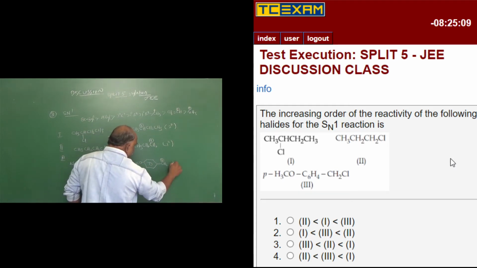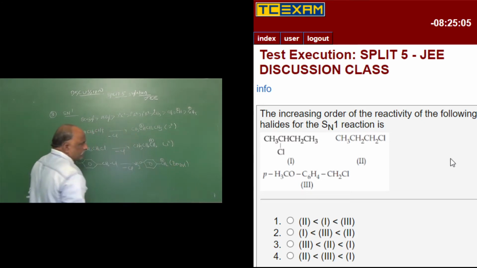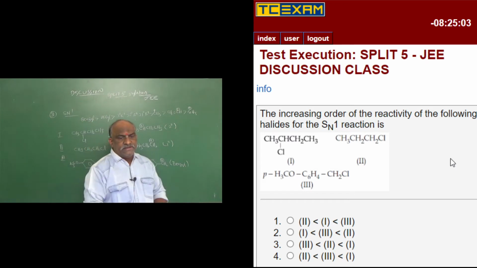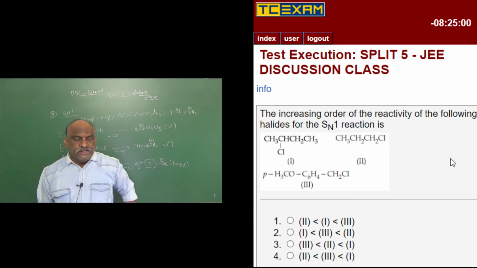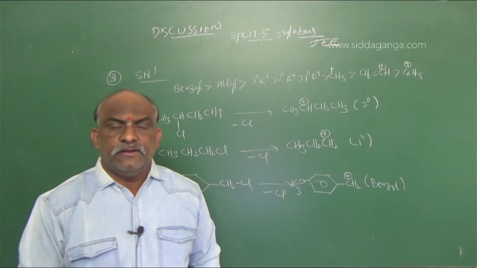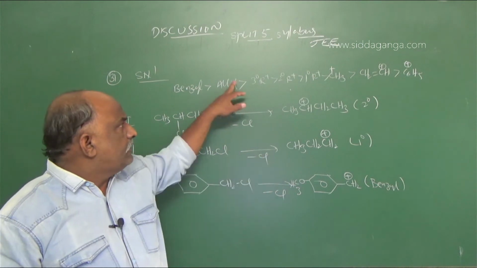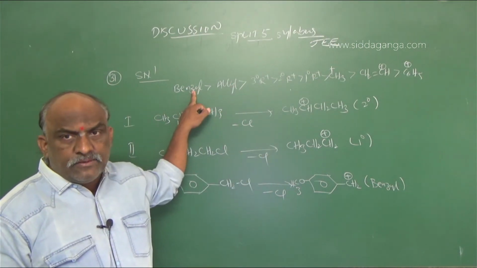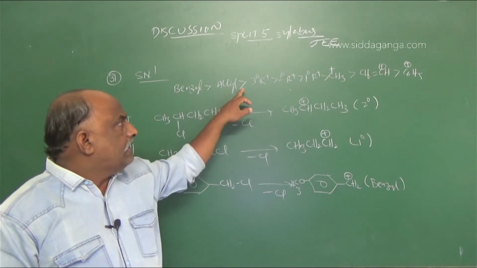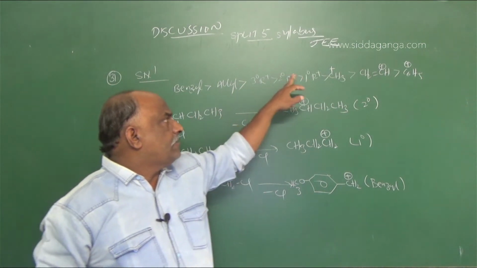This is called benzyl. So on removal of chlorine from each example, we get a secondary carbocation, a primary carbocation, and a benzyl carbocation. According to the information, benzyl is greater than allyl, then tertiary, secondary, primary in reactivity.